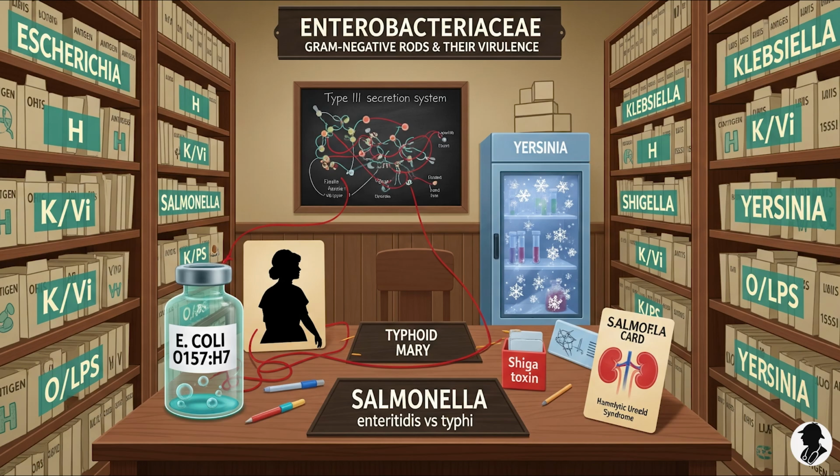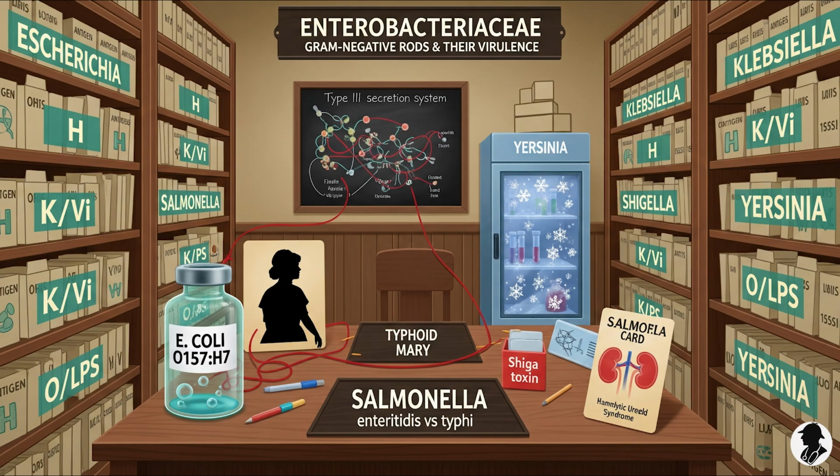It uses its virulence factors, particularly its capsular Vi antigen, to essentially hide from immune cells, get into the bloodstream, and then multiply within immune cells in places like the liver, spleen, bone marrow. This ability to travel, replicate throughout the body, and then establish that chronic carriage state in the gallbladder. That's what makes it so much more dangerous and insidious. It's the difference between a localized skirmish and a full-scale stealthy invasion. Yeah, systemic invasion makes all the difference. Okay, next up we have Shigella, the cause of shigellosis or bacillary dysentery.